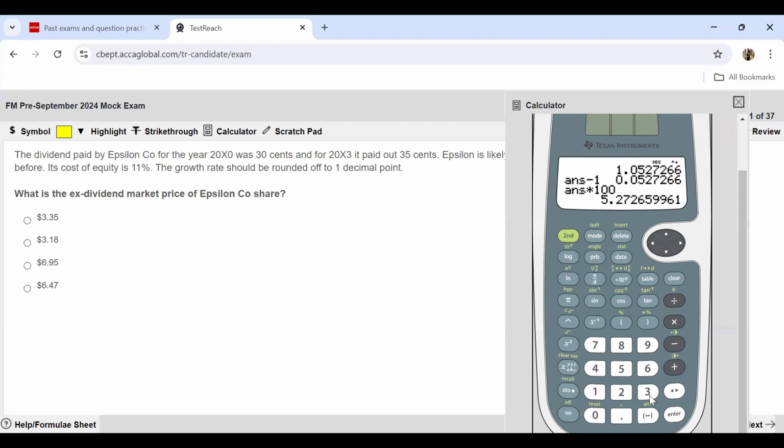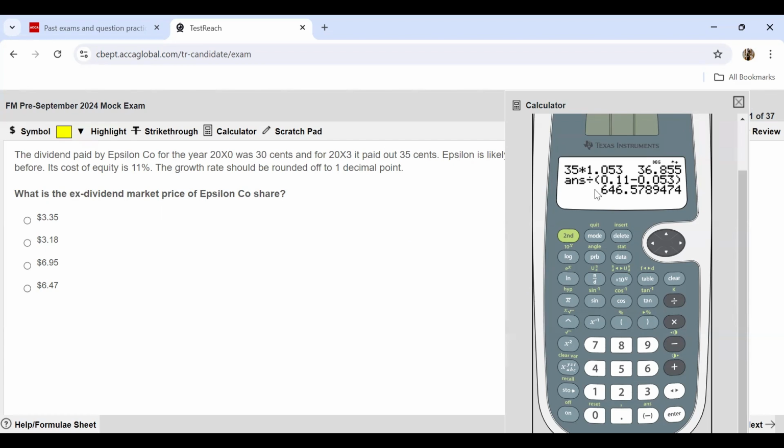Now we can simply use the DVM model. The DVM model is going to give us, firstly, in your numerator, you have the latest dividend, which is 35. This needs to be multiplied with the growth rate. So 1.053. This is what our numerator is going to look like. Now this needs to be divided by 0.11, which is your cost of capital, minus the growth rate, which is 0.053. So this will give you your final answer.